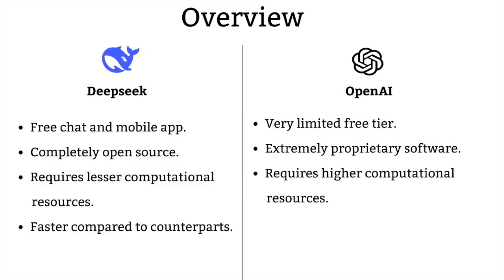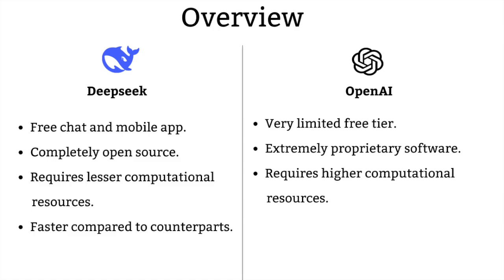Of course, they release a couple of papers on their research and their implementation, but for the most part, they are basically a closed AI company. I mean, I don't even know where they got the name OpenAI from. DeepSeek announced that they use less computation power to achieve close to what OpenAI achieved, which is a great jump, because OpenAI has always given us this view that you need extremely powerful computers or machines to run AI models, but DeepSeek has proven that that might not be the case for the most part.